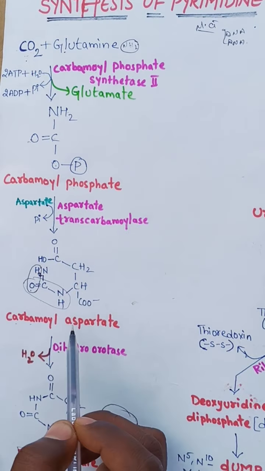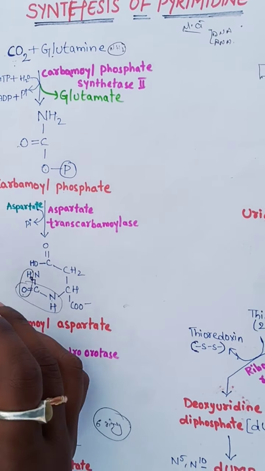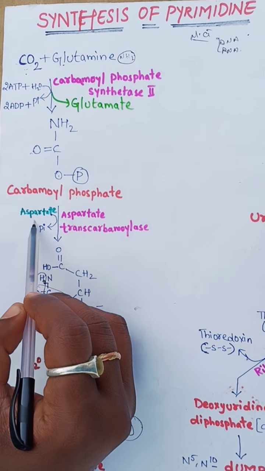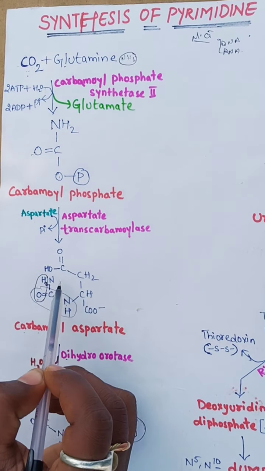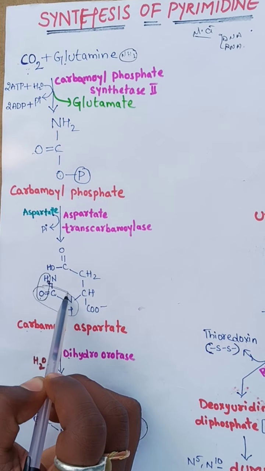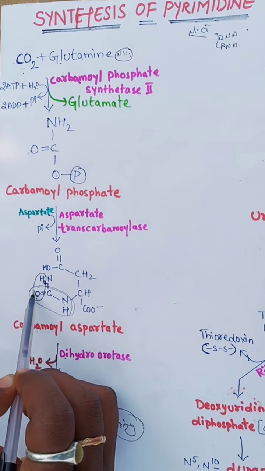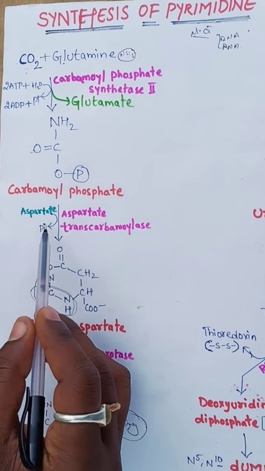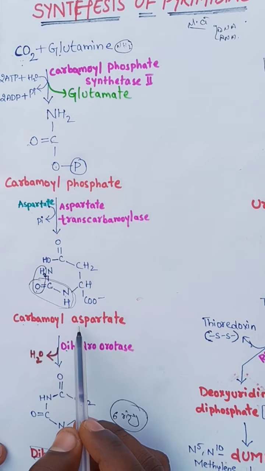The phosphate is replaced with the aspartate, giving carbamyl aspartate. The NH2 CO2 part is the carbamyl, and the remaining total structure is the aspartate. So the carbamyl combines with aspartate to form carbamyl aspartate.